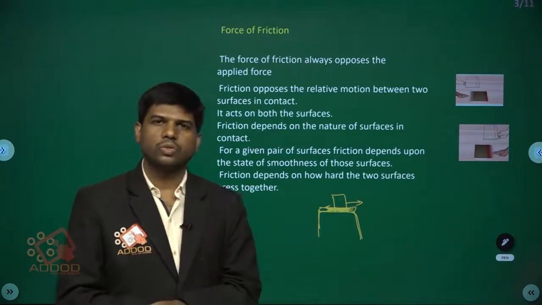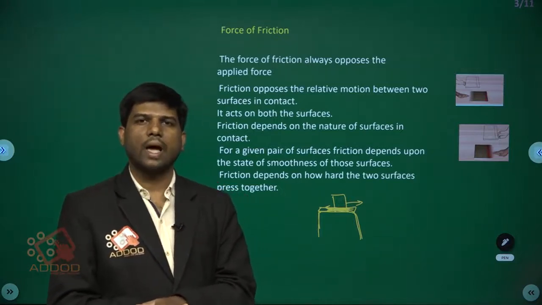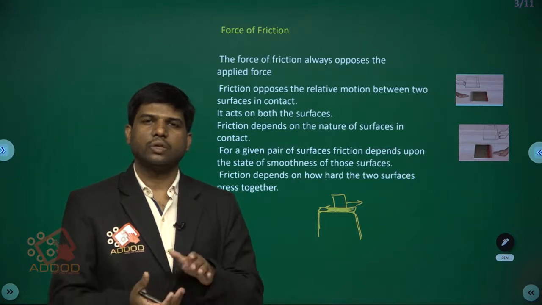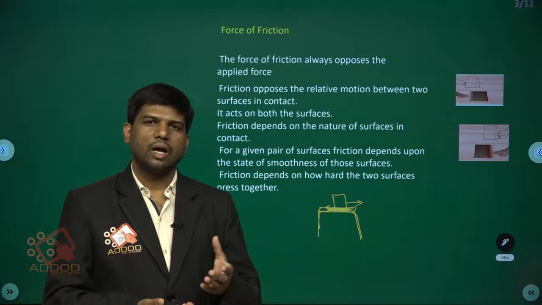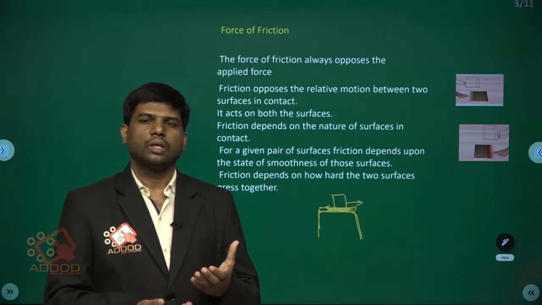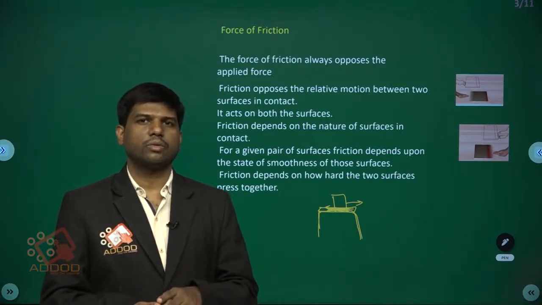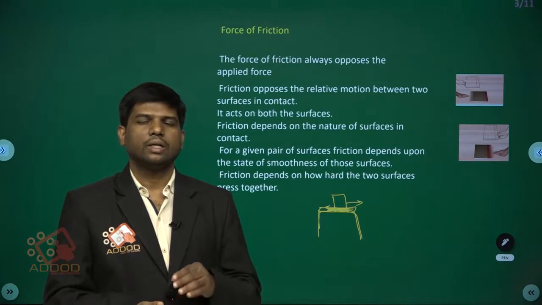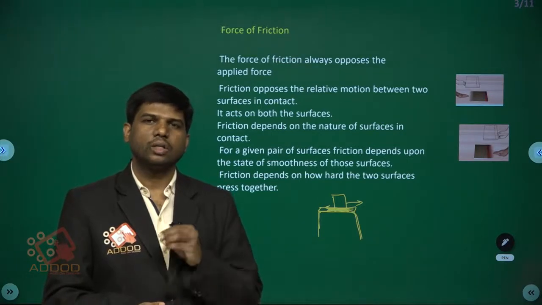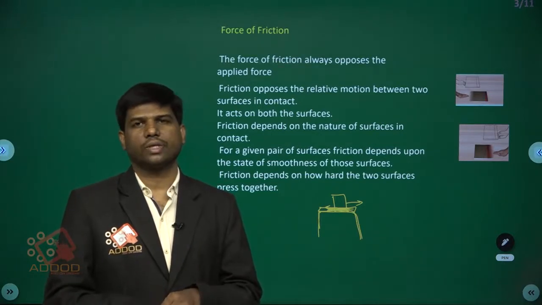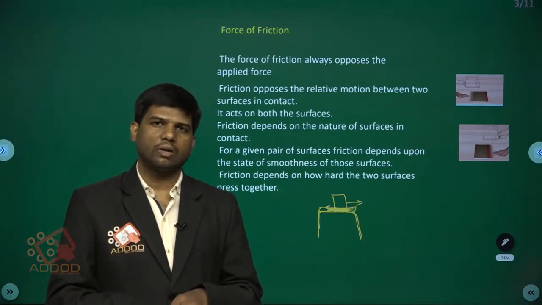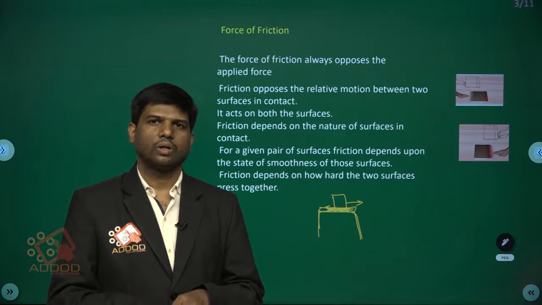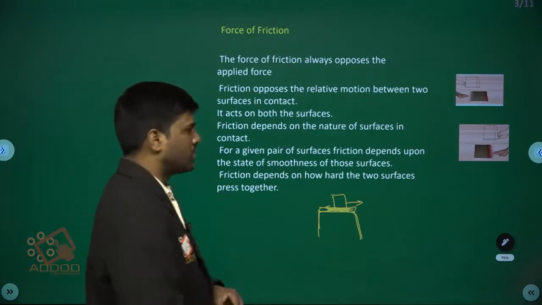So frictional force is a force which acts between two surfaces when they are in contact, and it acts on the body in the direction opposite to the movement of the body, depending on the smoothness between two surfaces. How the frictional force develops, we will see now.